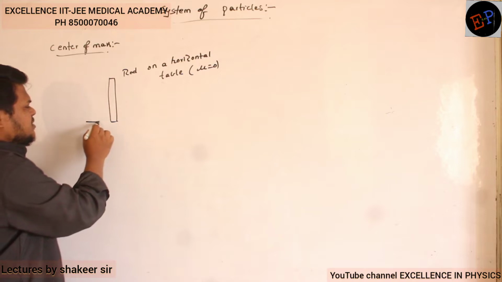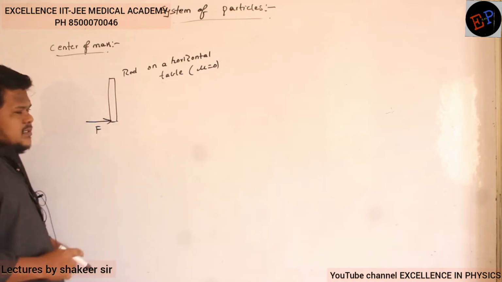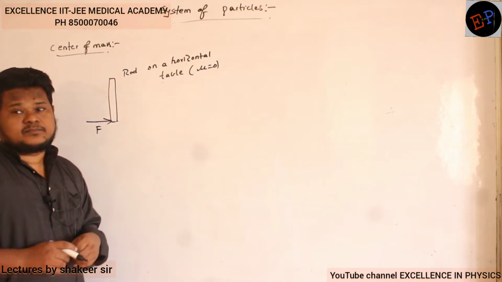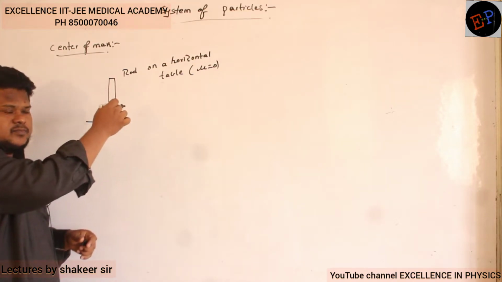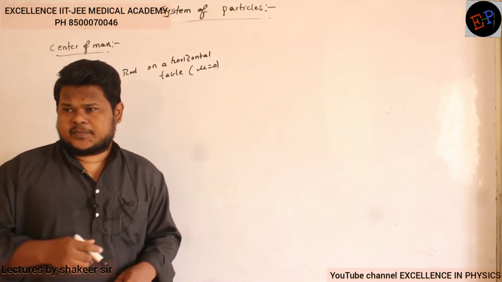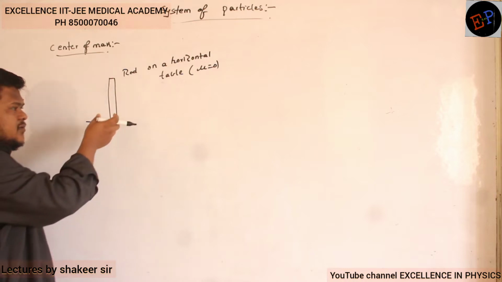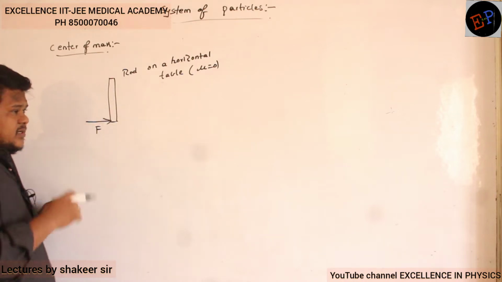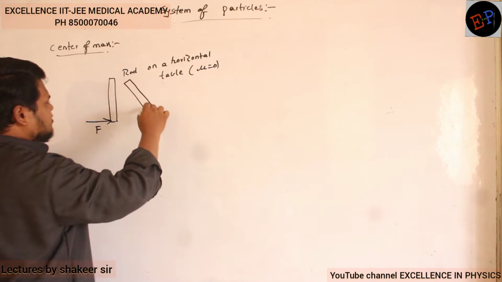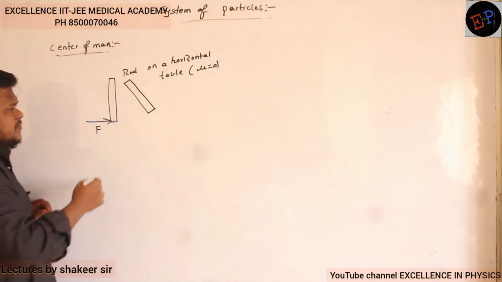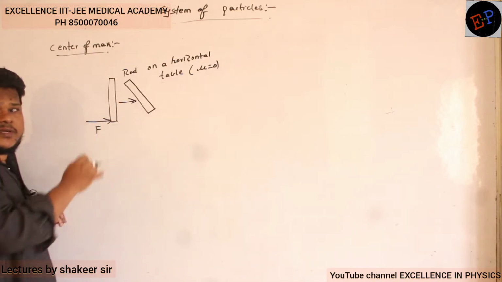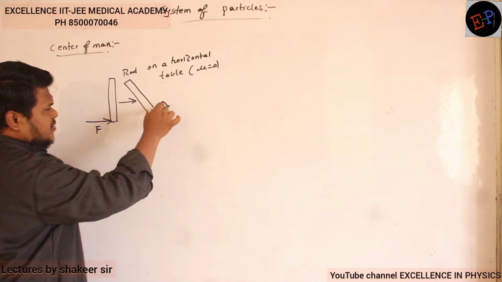So if I apply force at one end of the rod, then what will happen? The rod will rotate. It will rotate, and it will also move in a straight line, both will happen. So after some time, this rod may reach up to here. The rod is translating, which means it is moving in a straight line. Similarly, it is rotating also.